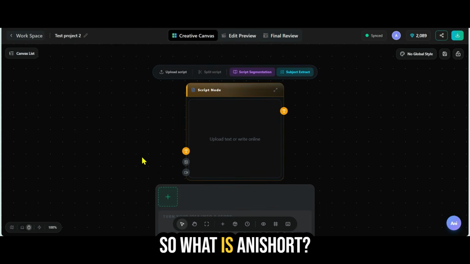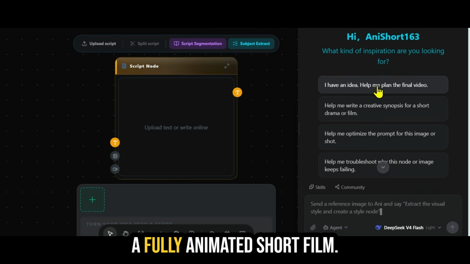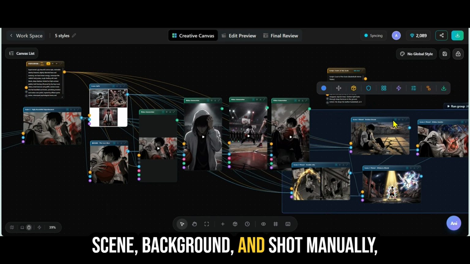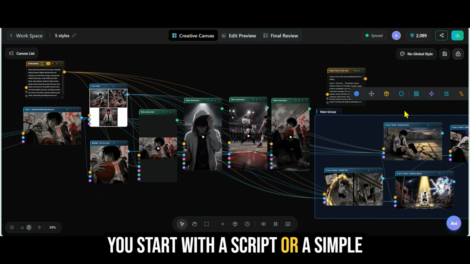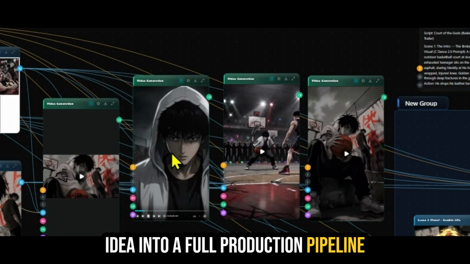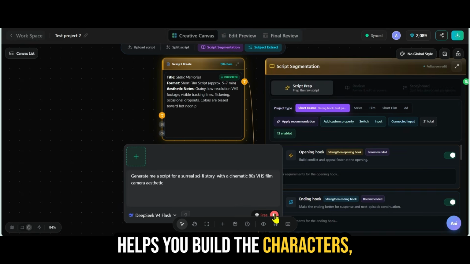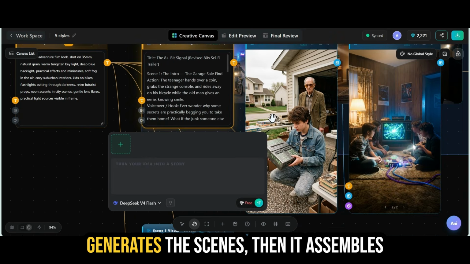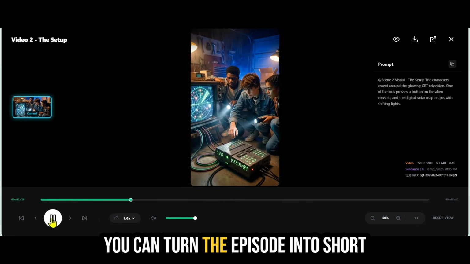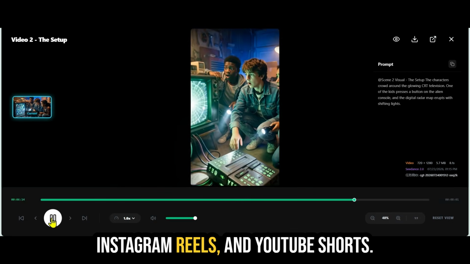So what is AniShort? AniShort is an AI platform built to turn a single script into a fully animated short film. So instead of creating every character, scene, background, and shot manually, you start with a script or a simple prompt, and AniShort helps turn that idea into a full production pipeline. The workflow is pretty simple. You start with the script, then AniShort helps you build the characters, then it creates a storyboard, then it generates the scenes, then it assembles the finished episodes, and after that, you can turn the episode into short form clips for platforms like TikTok, Instagram Reels, and YouTube Shorts.